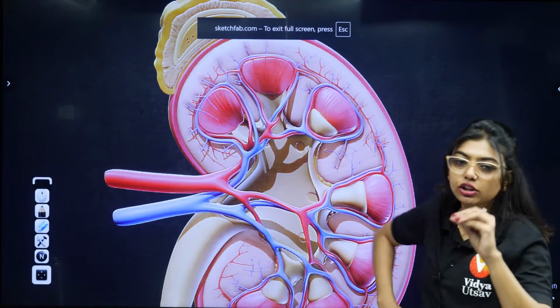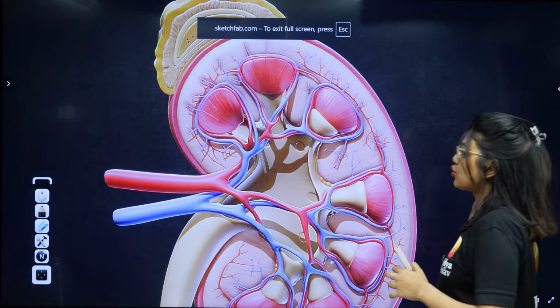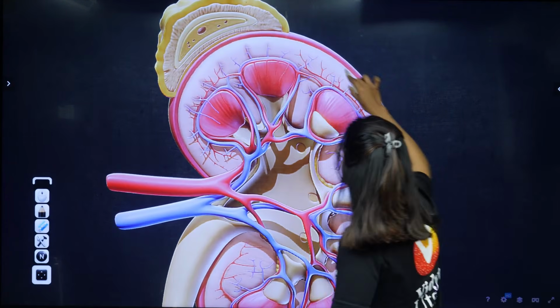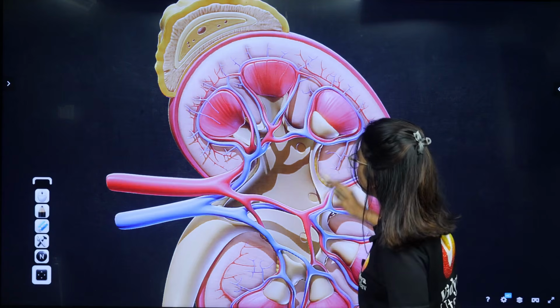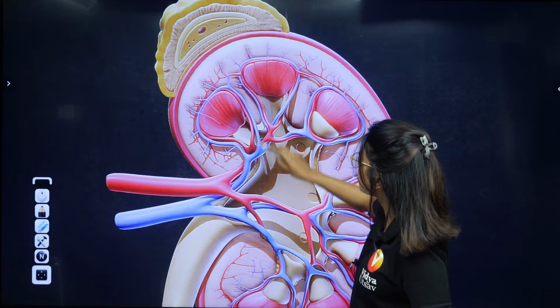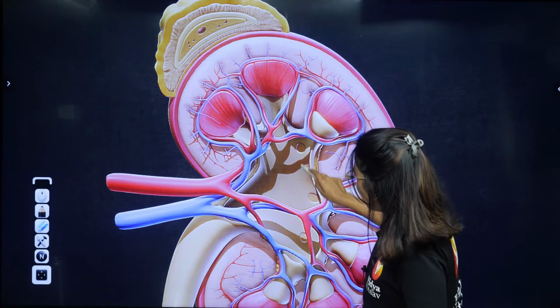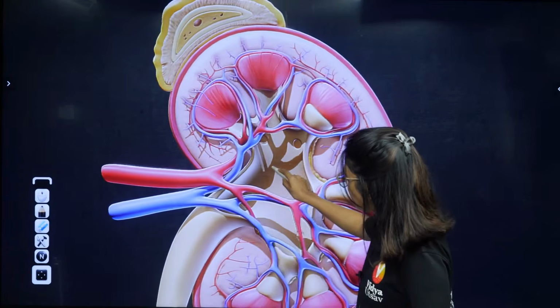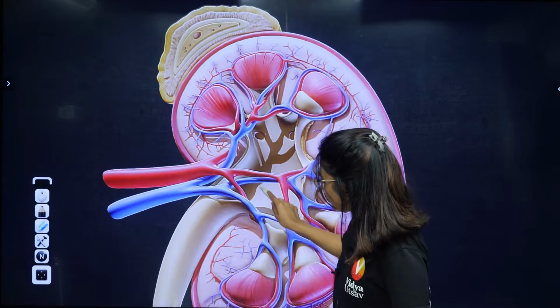Very important class this is. I am drawing and I am also showing you 3D. So look here, can you see? This region is the cortex region, this region is the medullary region, and here the medullary pyramids are present. These medullary pyramids will open with the help of small calyces into a funnel shaped structure. This is the funnel shaped structure through which the urine will come out.